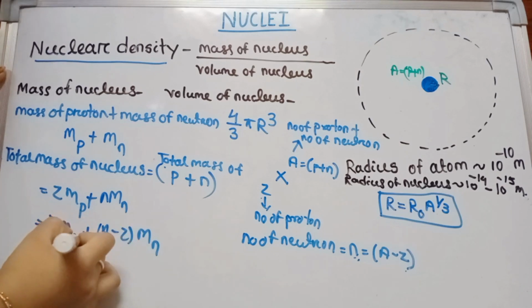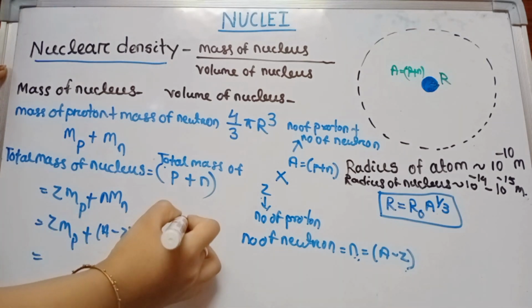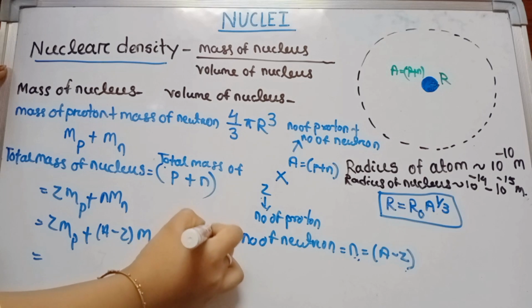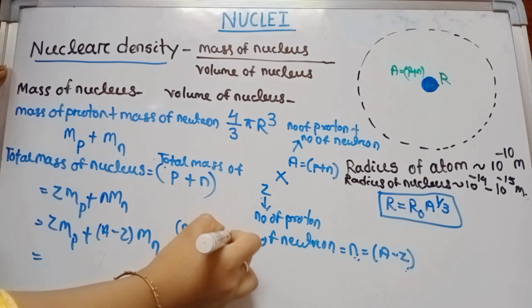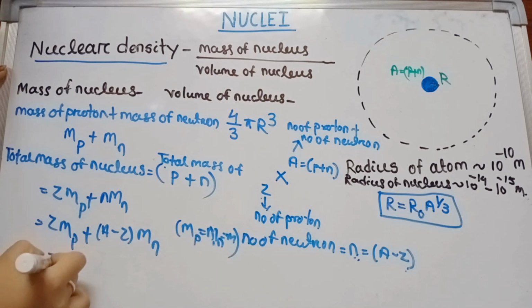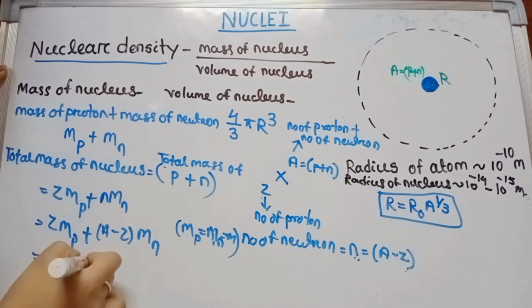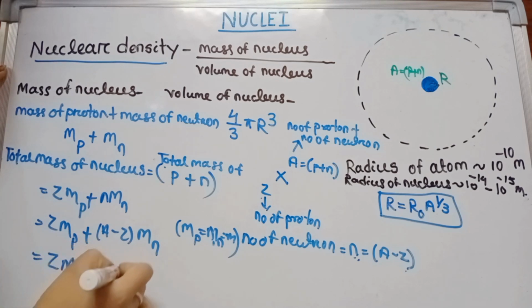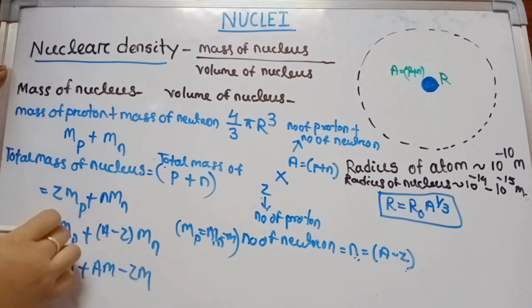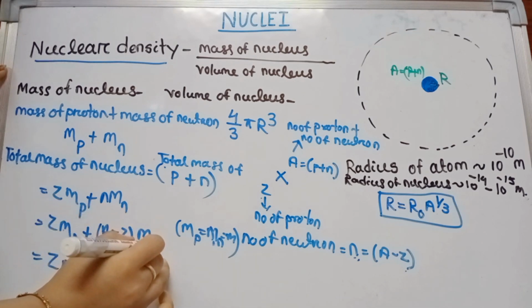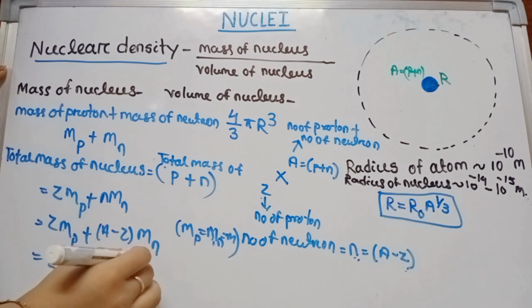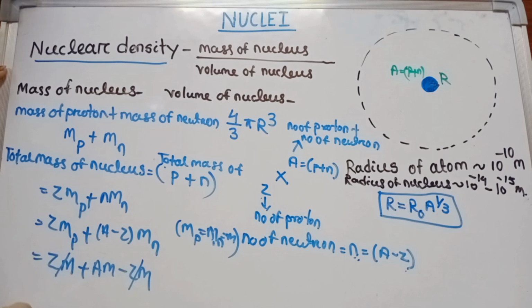Now, as we know, the mass of proton and the mass of neutron are nearly equal. So we put Z M plus (A minus Z) M, because Mp and Mn are nearly equal to each other. So Z M cancels, and we get the total mass of nucleus, that is A M.